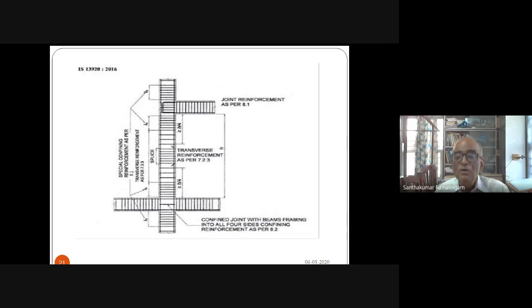It gives you how much steel has to be taken if 4 beams cross, or if only 3 beams cross and 1 is left open. If 1 is left open, if only 3 beams cross, what should be the confining steel to be provided, and from where does the confining steel end and where the joint steel begins. All this is given very clearly in the new code.